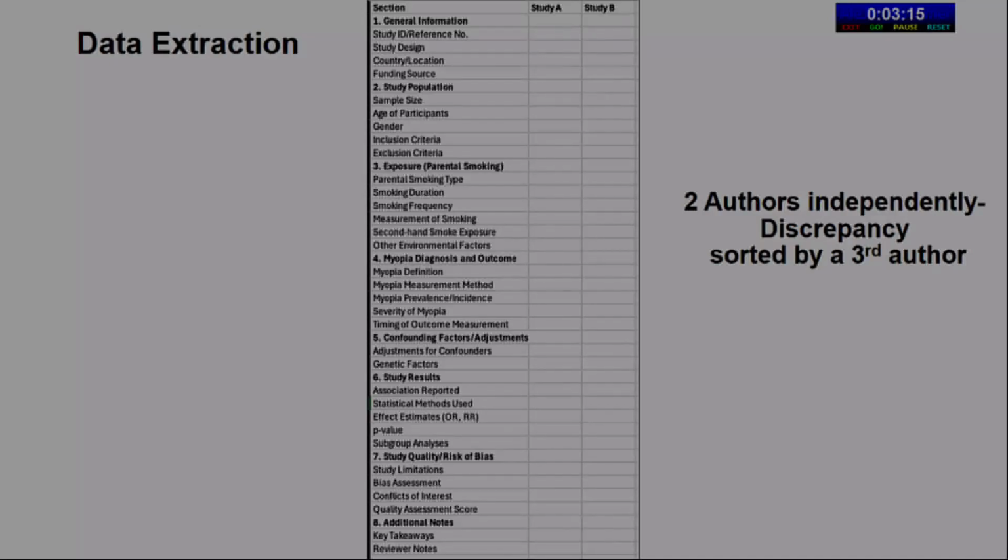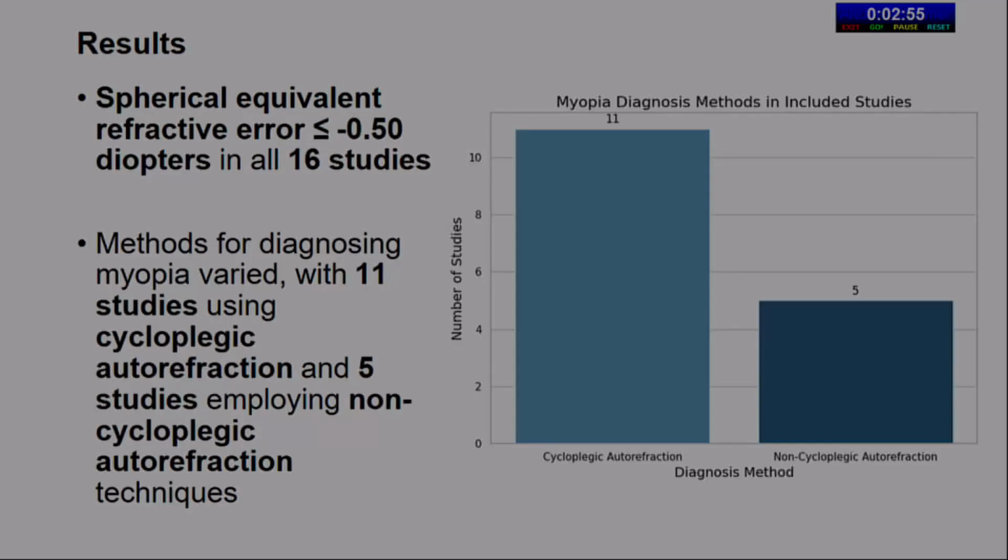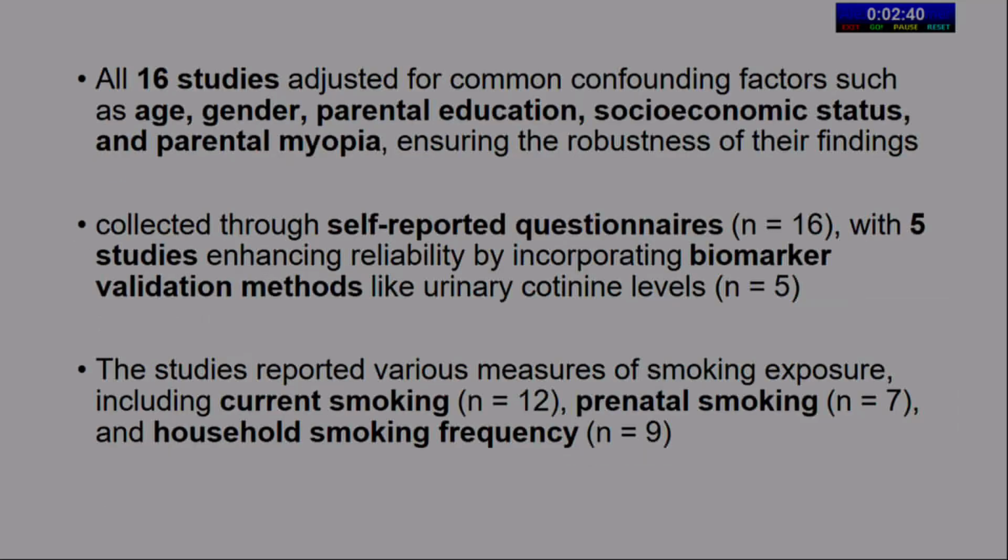the study quality. Now coming to the results, the sample size of the studies varied from 300 to over 12,000 children. The studies were mainly based in China, Hong Kong, Singapore, UK and United States. Out of these, 12 were cross-sectional studies and 4 were longitudinal cohort studies. The spherical equivalent, taken in these studies as a marker of myopia, was less than or equal to -0.5 diopters, and 11 studies did cycloplegic refraction on children, and 5 studies had non-cycloplegic refraction.